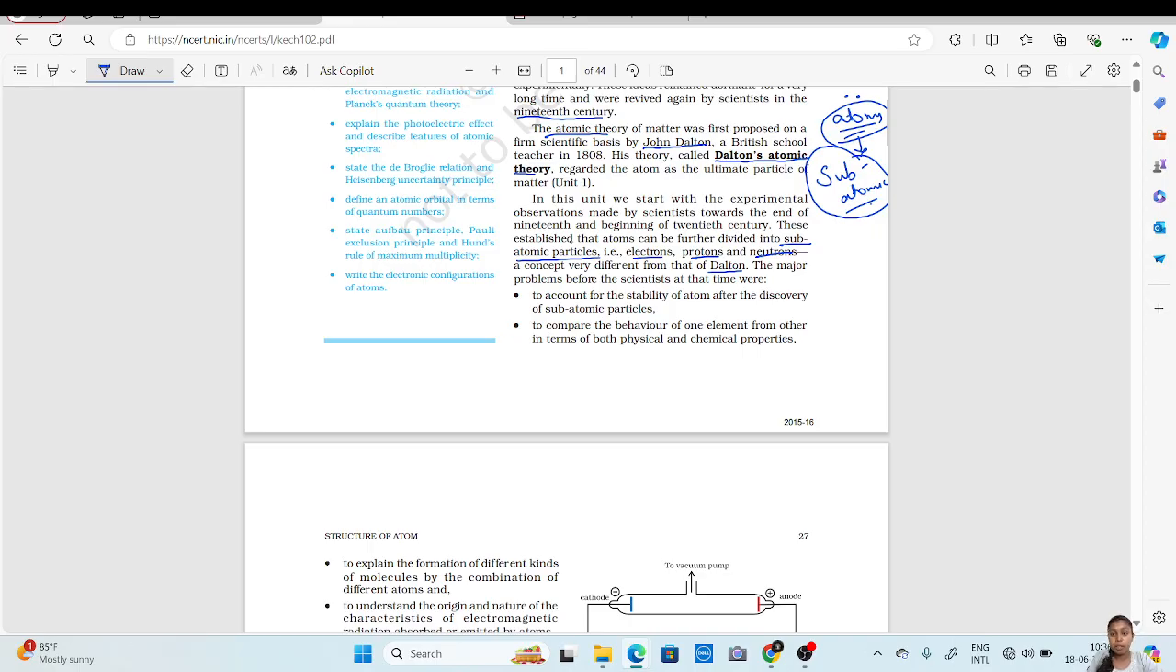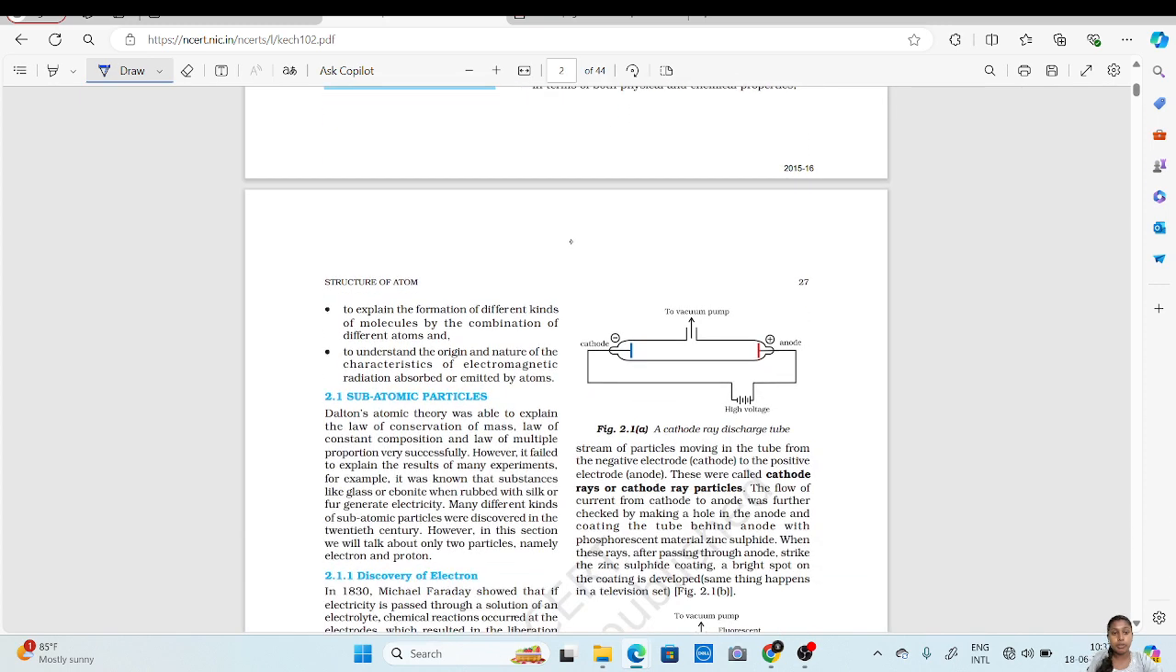Second, to compare the behavior of one element with another in terms of both physical and chemical properties. Earlier, with atoms, we could directly compare them. But when there are subatomic particles, it is difficult to compare one element to another element with regard to their physical and chemical properties.